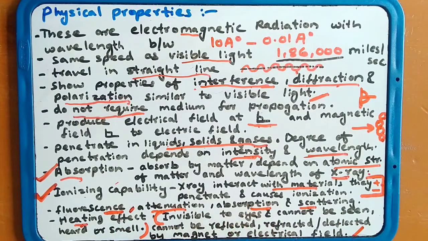Invisible to eyes: you can't see the X-rays. They cannot be seen, heard or smelled, and cannot be refracted or deflected by a magnetic or electric field. Whatever you apply, you can't refract or diffract the X-rays.